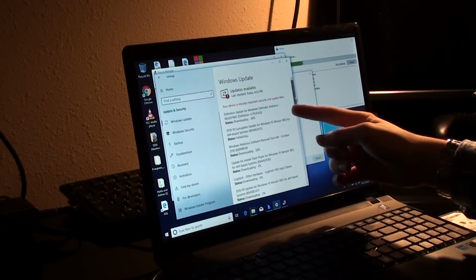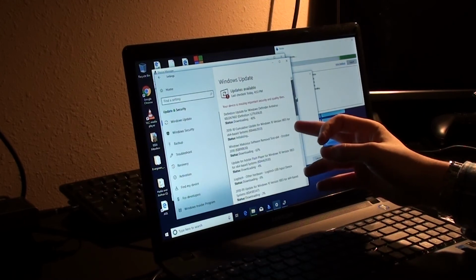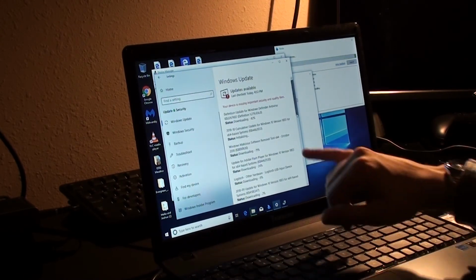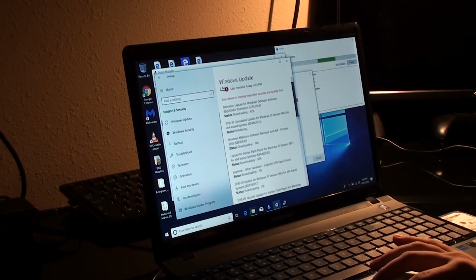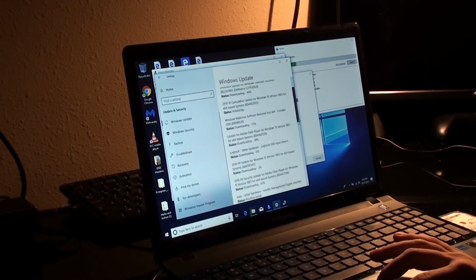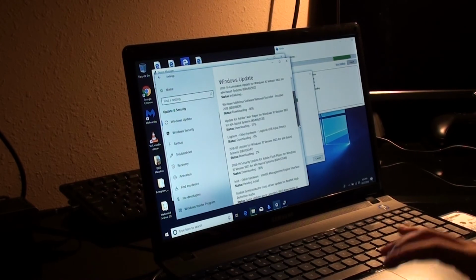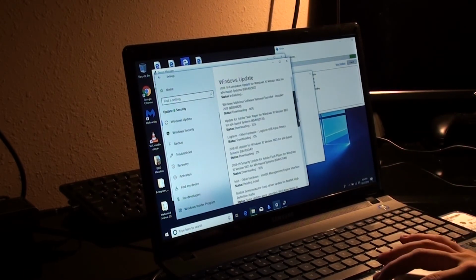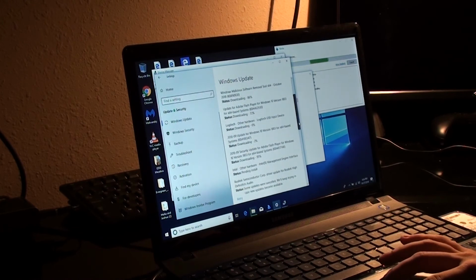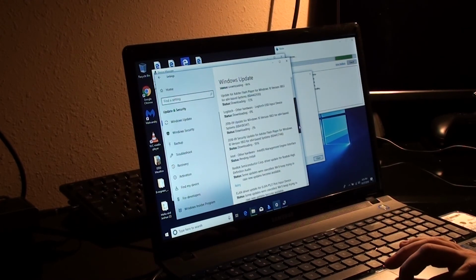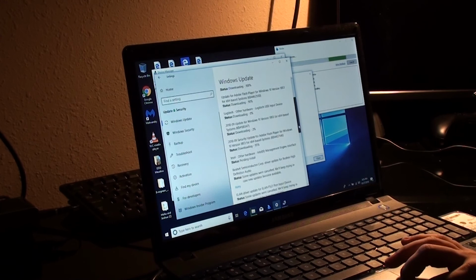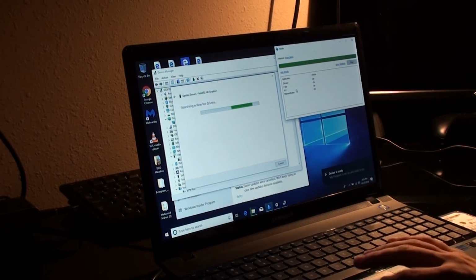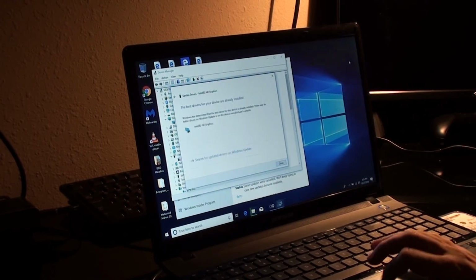Definition update for Windows Defender, Windows 10 update, Windows malicious software removal tool, security threats for October, Adobe Flash Player, the Logitech USB input device, which was his keyboard and mouse, a Windows 10 update, Adobe Flash, and Realtek Semiconductor Corporation for the audio drivers. And it looks like Ninite has finished installing Chrome, 7-zip, VLC, and Malwarebytes.